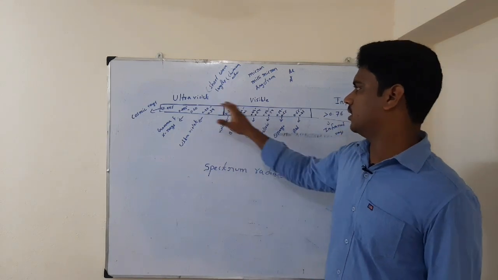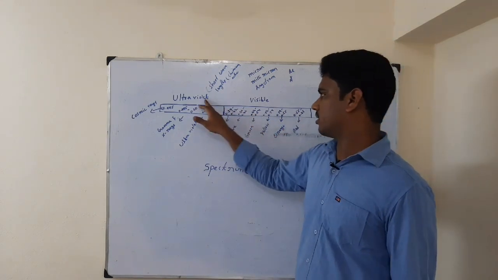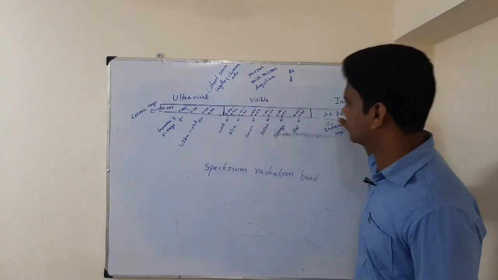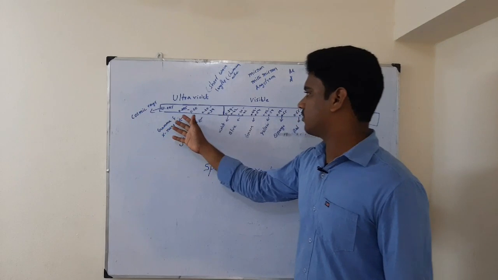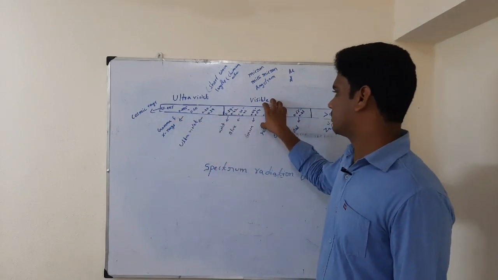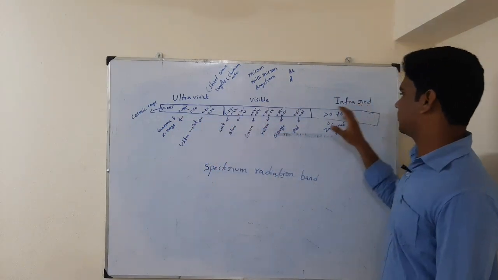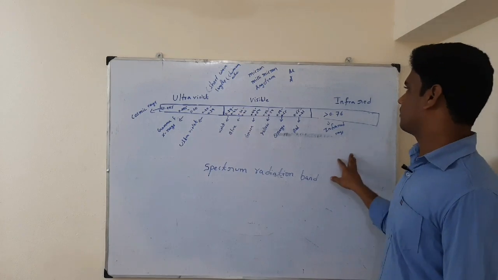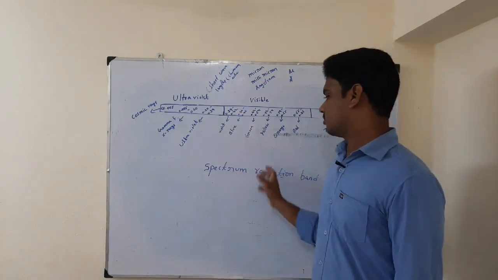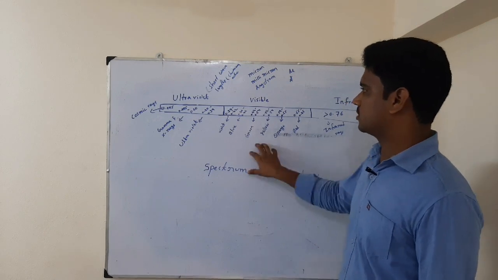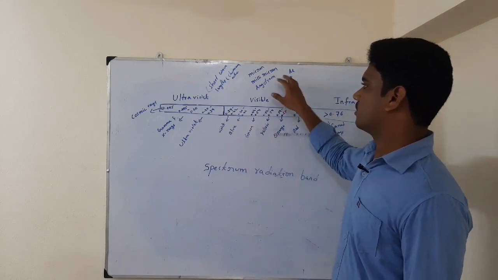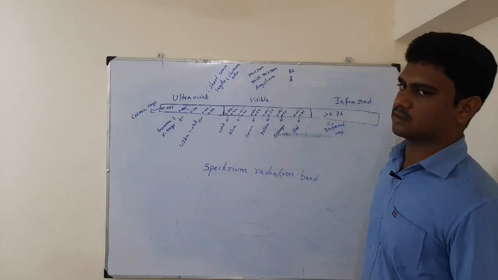From the sun, three kinds of rays come out: ultraviolet rays, visible rays, and infrared rays. Based on the bandwidth they have been differentiated. The low one is ultraviolet, in the middle, which is useful, is visible, and the last one is infrared, which is beyond 0.76 microns. So this is all about the spectral radiation band, the wavelength band, which is measured in microns, millimicrons, or angstroms.